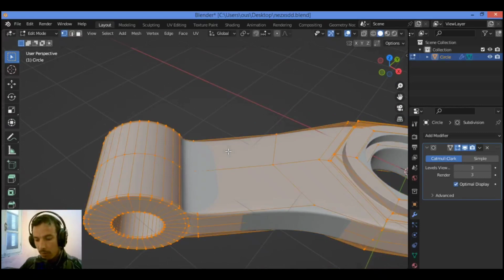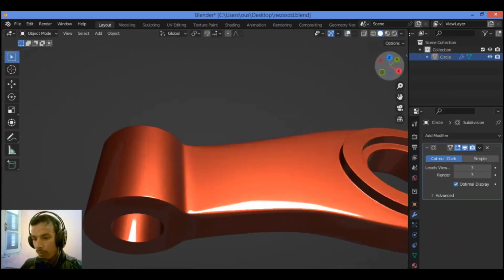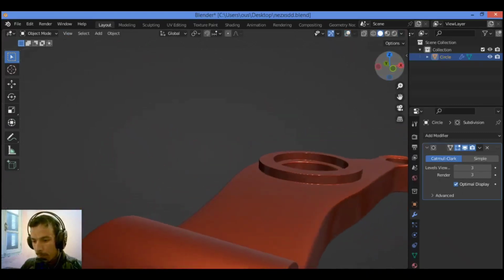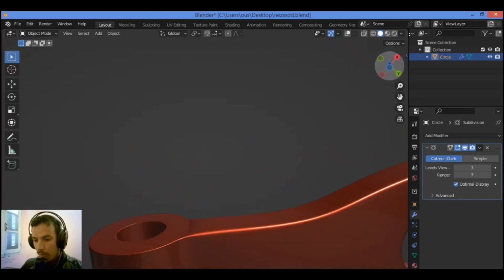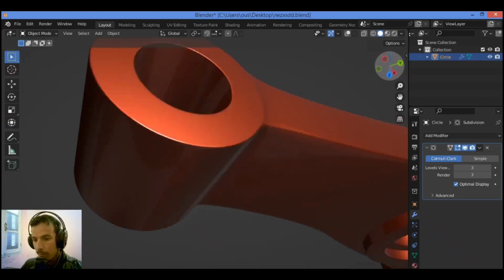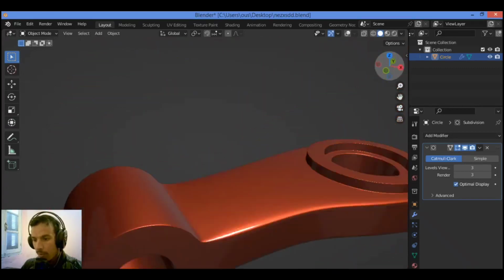Let's select all, Shift N to recalculate normals, and merge by distance. Tab into object mode, switch to this matcap to see what we have. I think it's not bad. It's not bad. It's amazing topology.